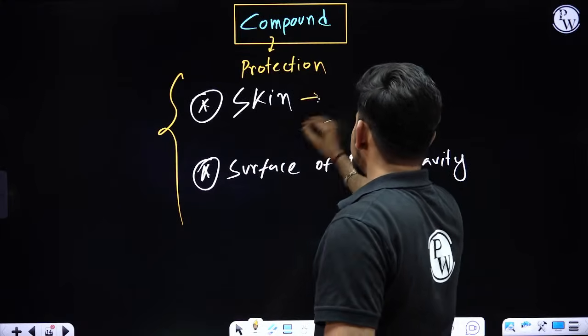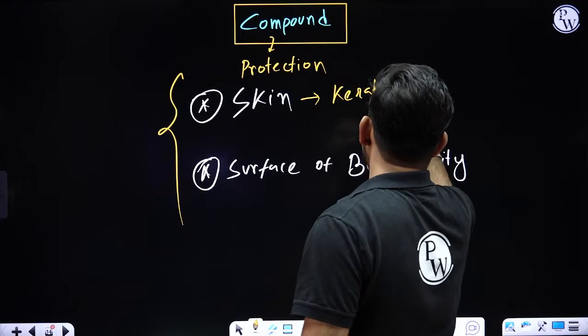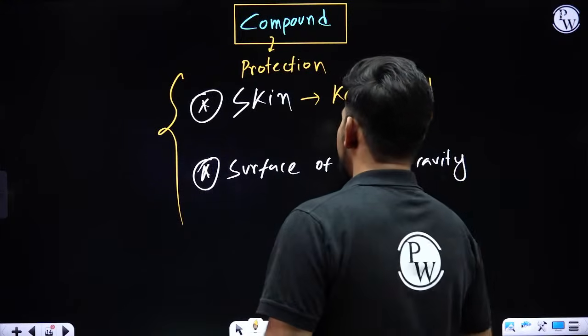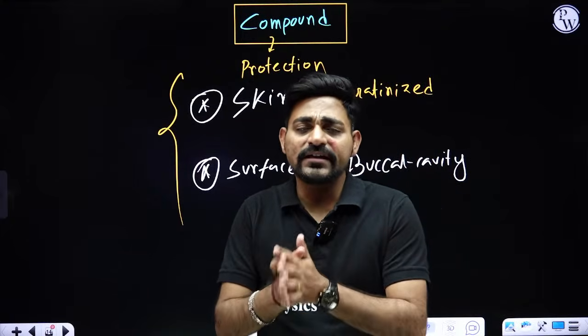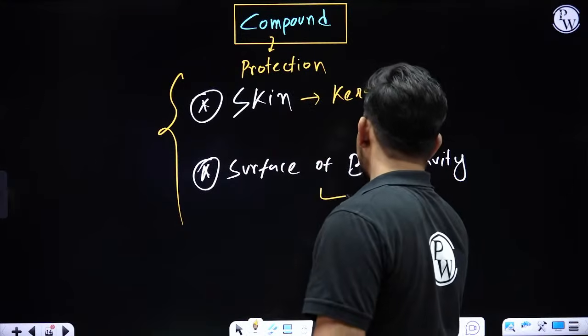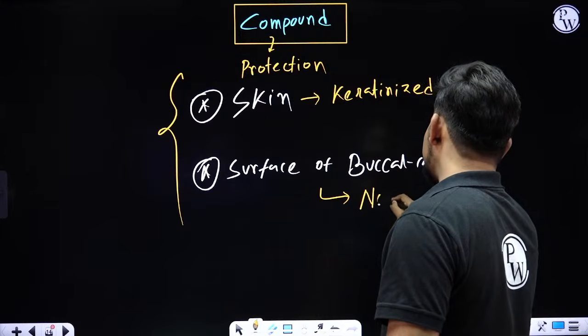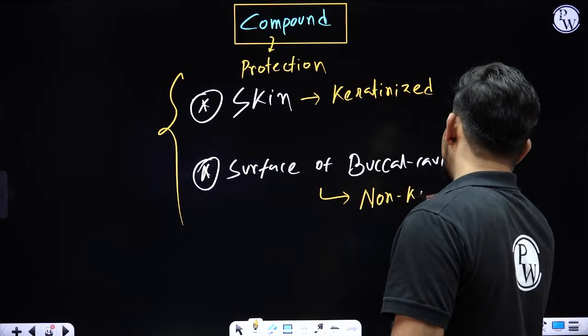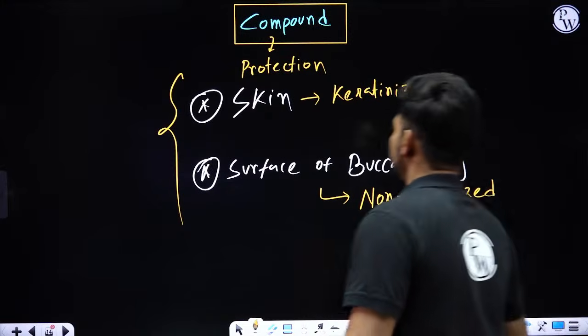So skin is an example of keratinized compound epithelium. But if you check inside your mouth, there are absolutely no hair or nails present. So the inner surface of the buccal cavity is non-keratinized compound epithelium. Non-keratinized compound epithelium.